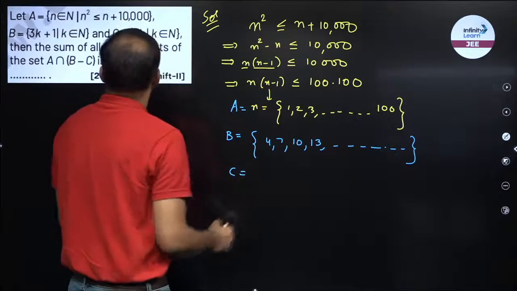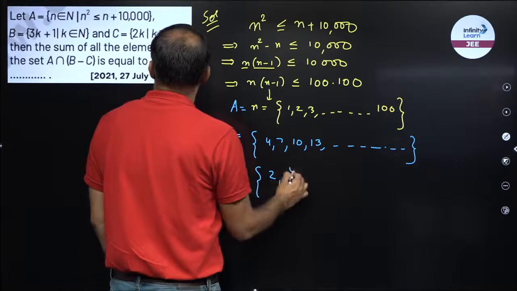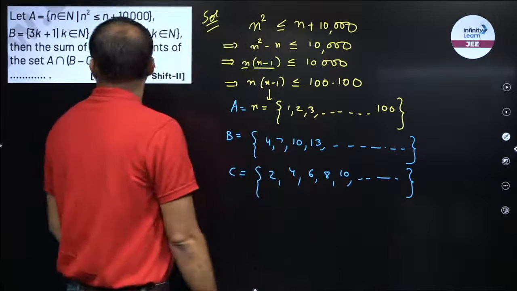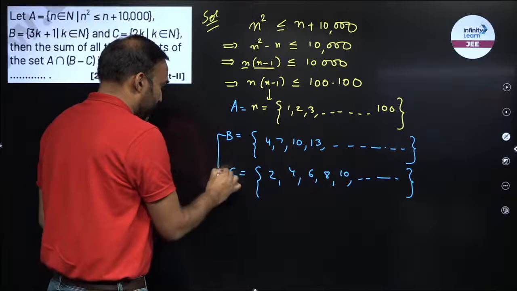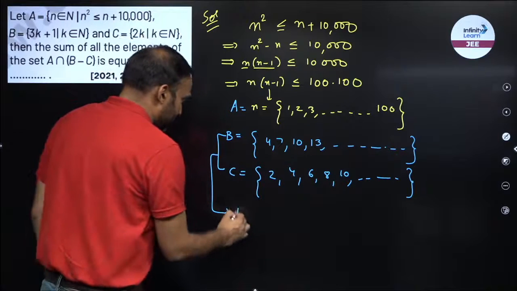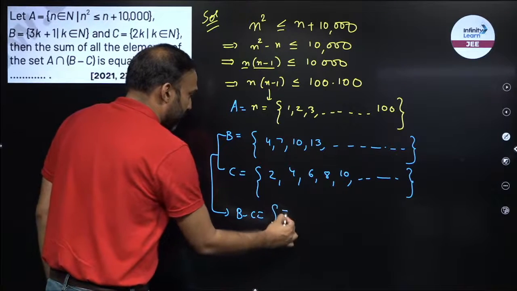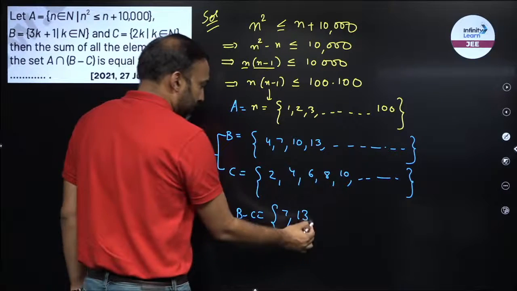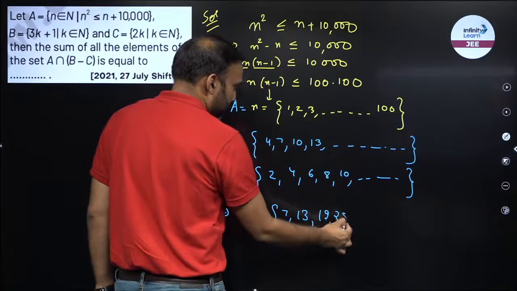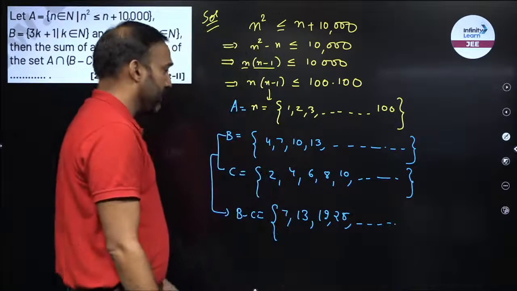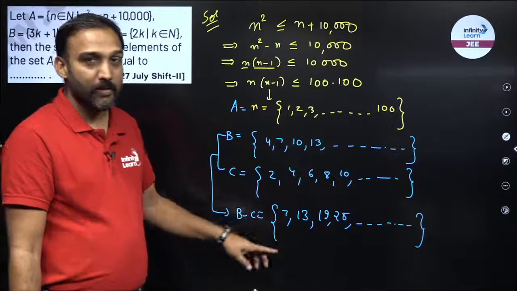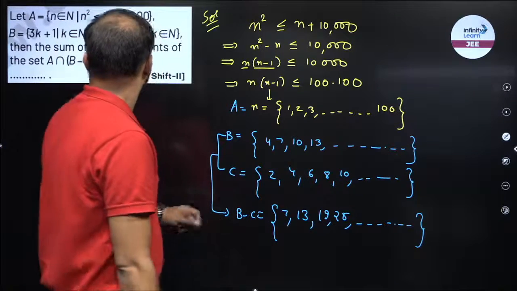Now what is C? C is even numbers. 2, 4, 6, 8, 10. Once again, infinite sets. I have to find out B minus C. So if I find out B minus C, so remove all the elements of C from B, right? So I'll have B minus C. 4 will be removed. I have 7, 13, right? The next number would be, difference is how much? 6. So I will have 19, 25 and so on, right? Now this will also go till infinite because B has infinite elements. So B minus C is still an AP with a common difference 6 now. I have to take its intersection with A.